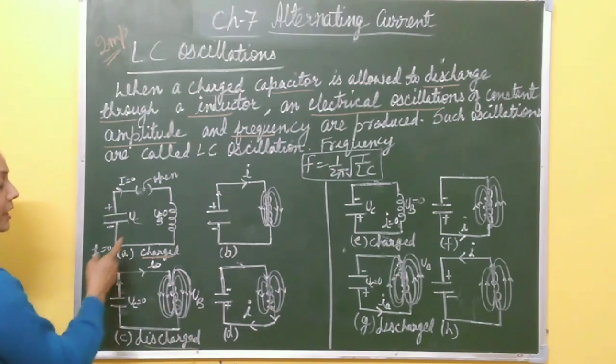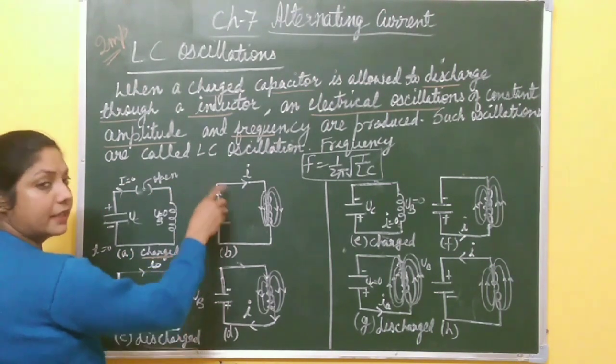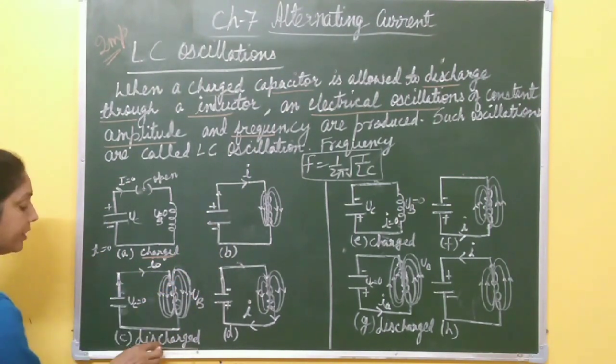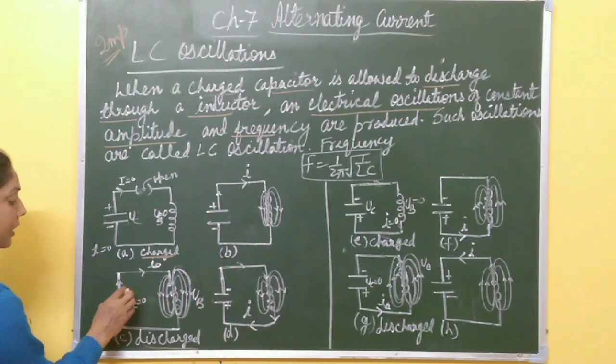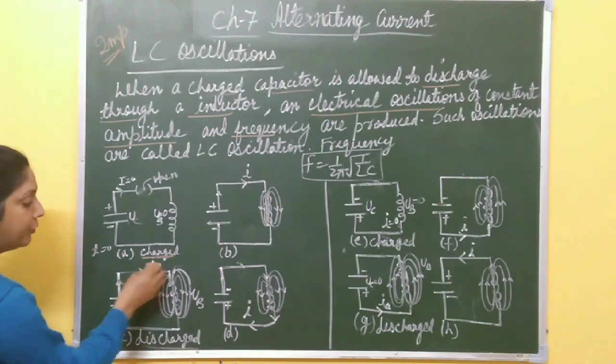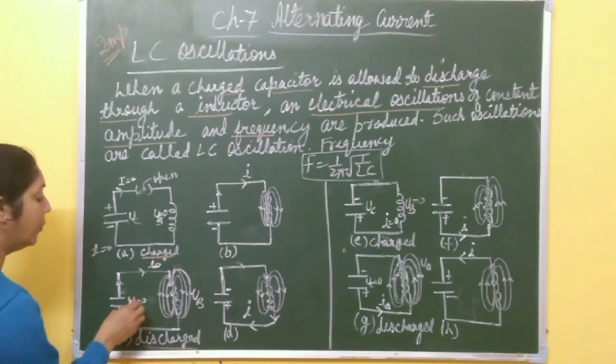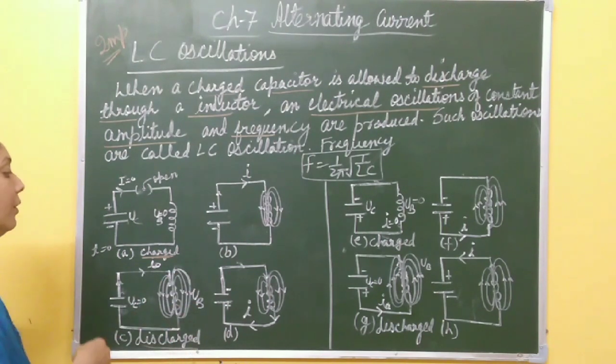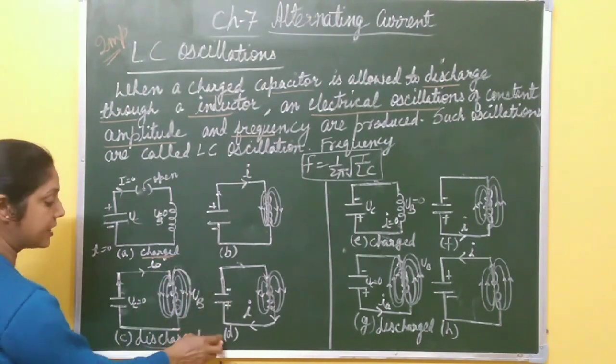Initially it is charged, then when it is connected, the capacitor starts discharging, and after some time the capacitor is fully discharged. It means no more current flows through the inductor, and the whole electrical energy is converted into magnetic energy. Now after this, what happens in the next figure?